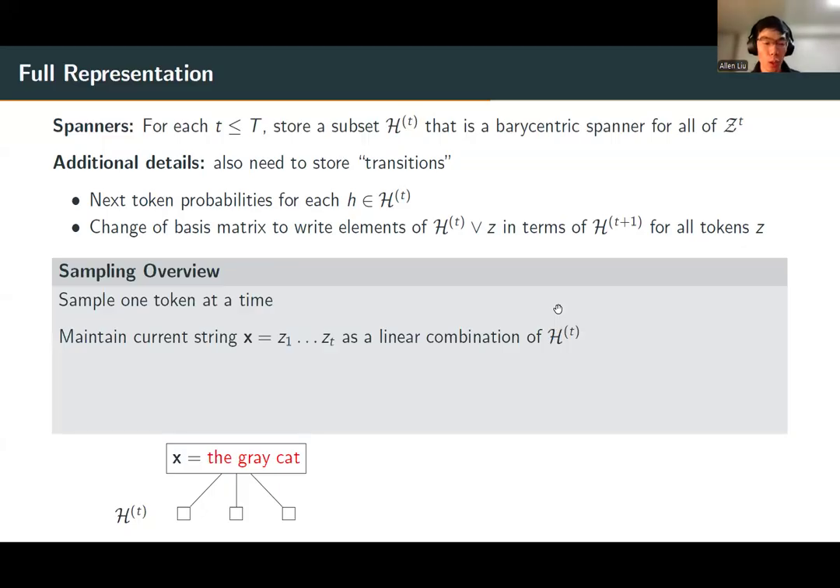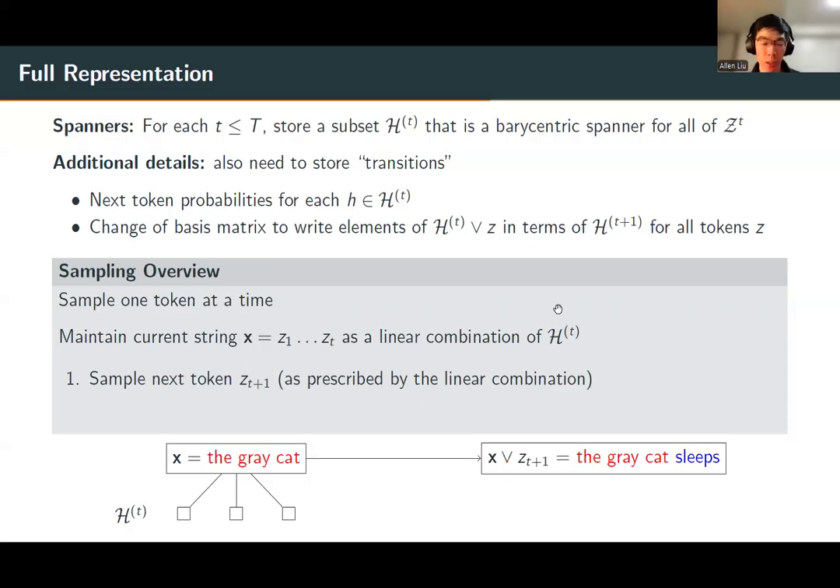Now, in order to demonstrate that the elements above give me a complete representation, I need to show how to draw samples given this representation. We sample one token at a time. We always maintain our current string as a linear combination of the elements of the corresponding barycentric spanner, say h_t. And then we sample the next token, say z_{t+1}, with probabilities as prescribed by the linear combination and the stored next token probabilities.